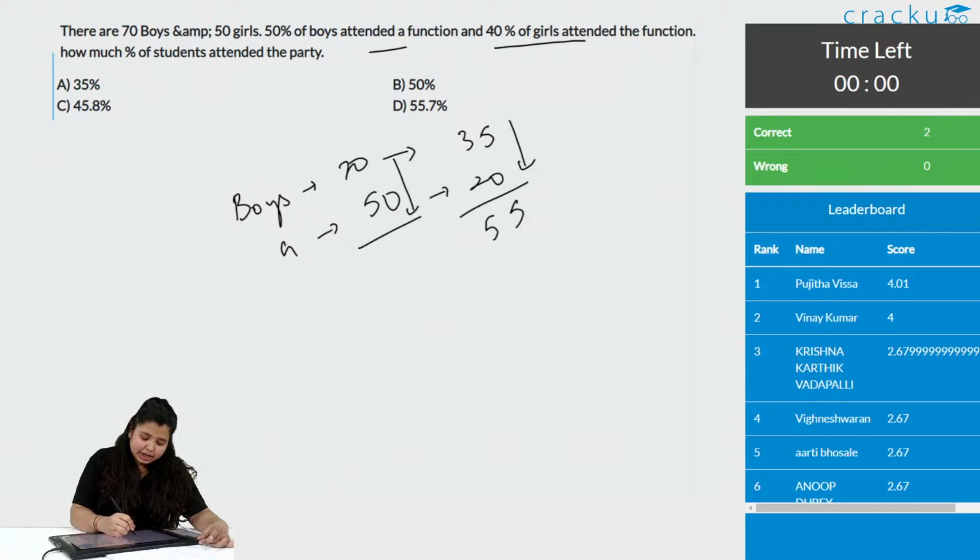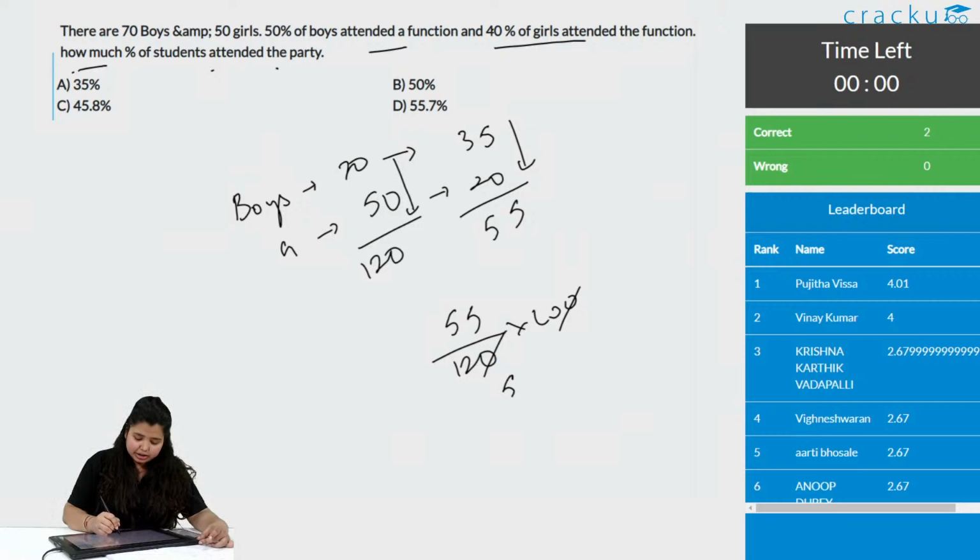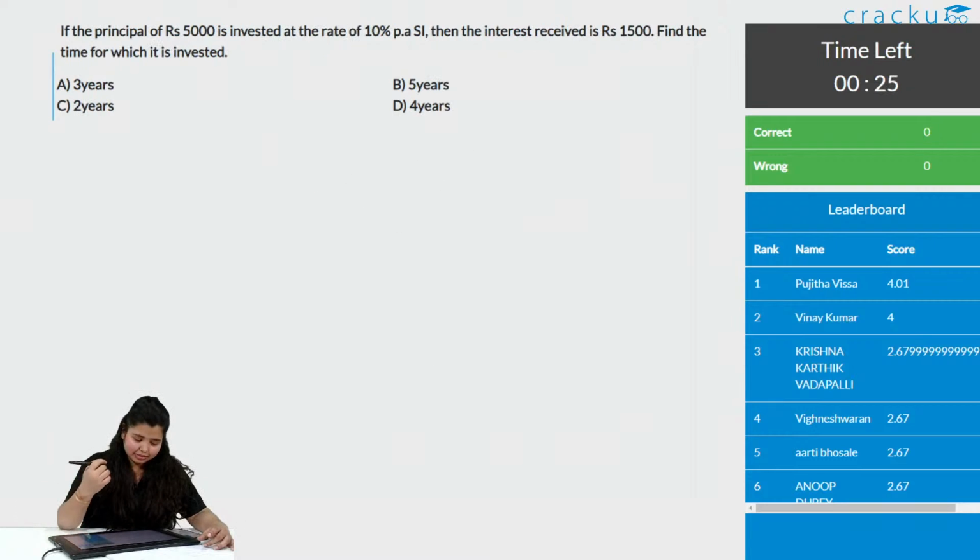Total number of students is 120. What is it asking? It is asking what percent of students attended the party. Very simple. Number of people who attended the party, divided by total people, into 100. What you get is 550 by 12, which is around 45, so this is nearly around 45. Only a single option, that is C, 45.8, is the correct answer. Let's go to the next question. Yes, Boomerang, option C is the correct answer.